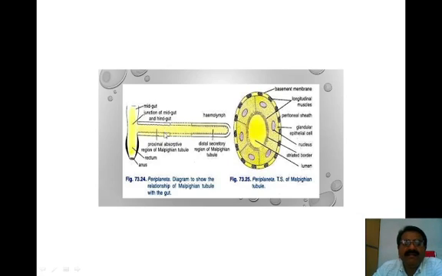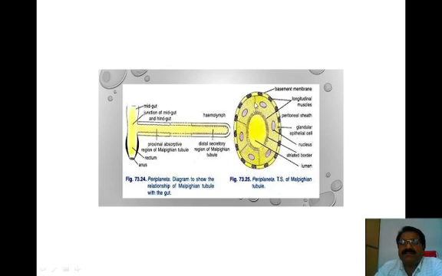Here there is a specialized epithelial membrane which rests on the basement membrane of the Malpighian tubules, and the proximal part connects to the junction of the midgut and the hindgut. The Malpighian tubules lead further into the rectum, and from the rectum into the anus.